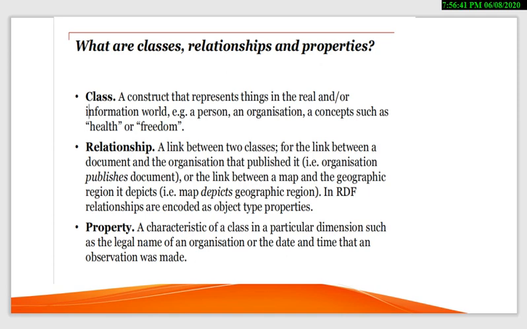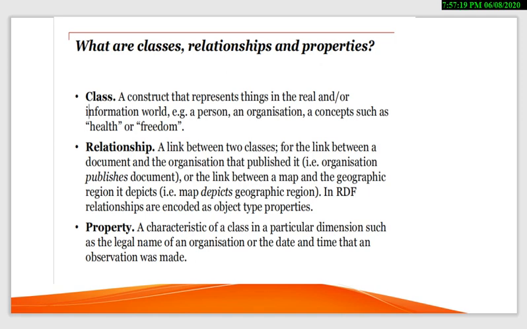When we create, build or design an ontology, we think about some domain, like which area we can work on. Here they have taken easy concepts like health and freedom, which they call a class, like a person and an organization. Clear?